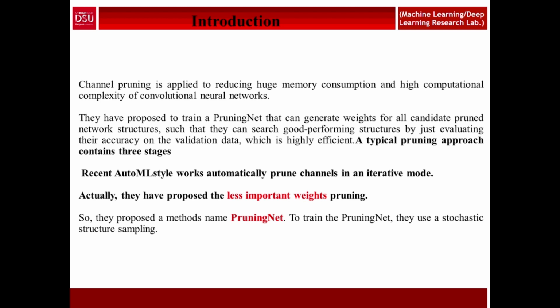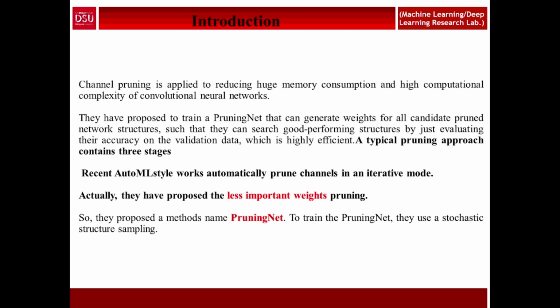Actually, channel pruning is applied to reduce the huge memory consumption and high computational complexity of the convolutional neural network. They have proposed a pruning net that can generate weights for all candidate pruned network structures, so they can search for a good performance structure by just evaluating its accuracy on the validation data, which is highly efficient. A typical pruning approach contains three stages.